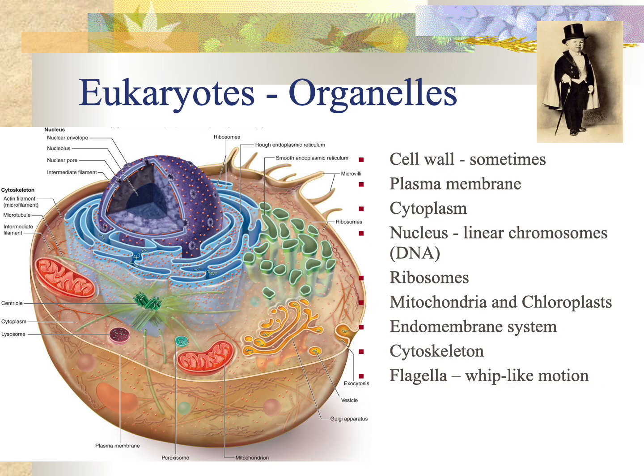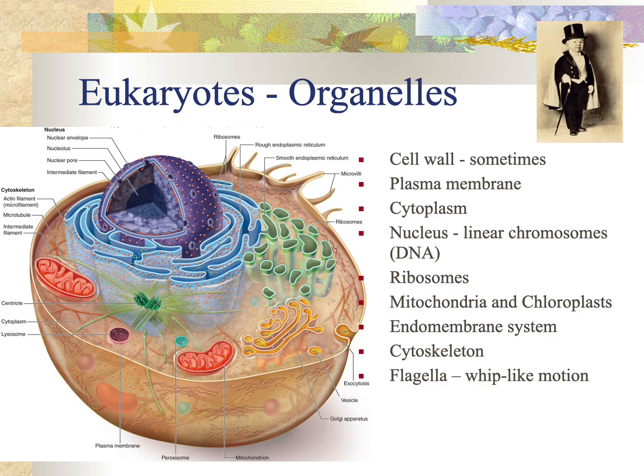The other main type of cell are eukaryotic cells. These cells may or may not have a cell wall. They always have a plasma membrane. And then in their cytoplasm are organelles, always a nucleus. The nucleus always has multiple chromosomes that are not loops. There are ribosomes, but different ribosomes from prokaryotes.